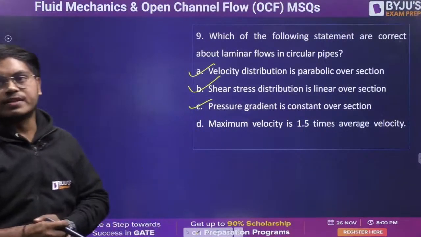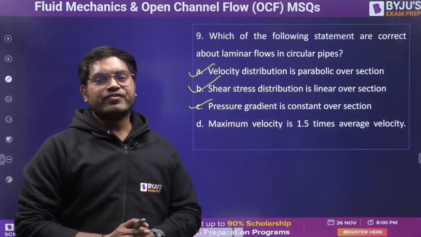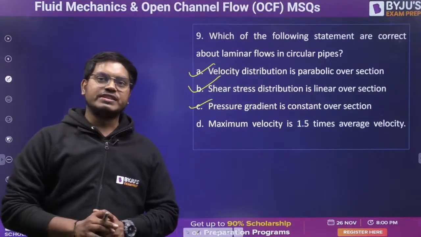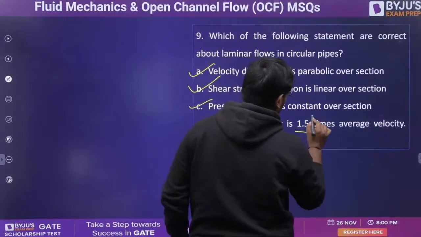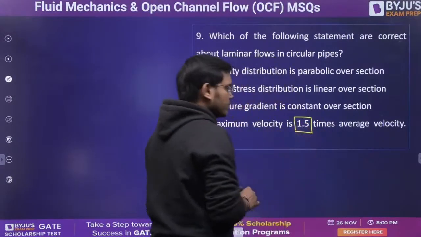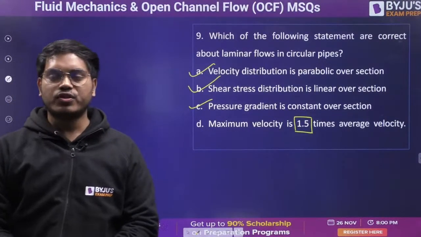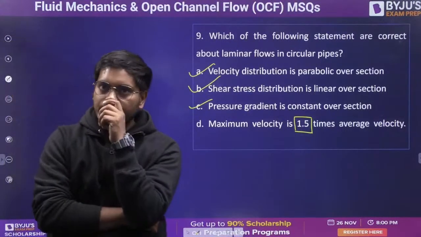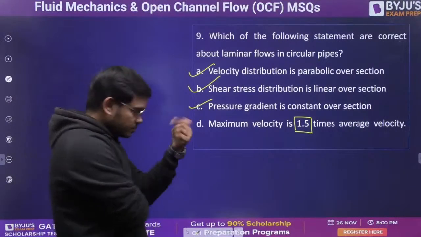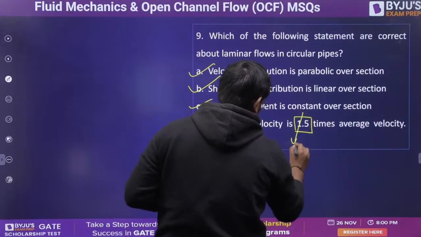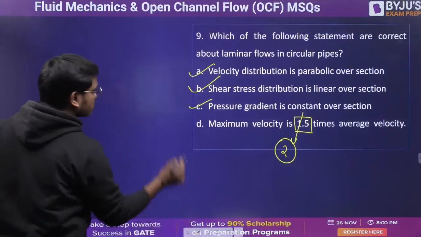Maximum velocity is 1.5 times of the average velocity. If it is not, then what is the value that I should put over here? Maximum velocity is 1.5 times the average velocity. If not 1.5, then what? Very good. It is twice of it. Okay. All right. Moving on. Let me just write down the answer also. A, B, and C.